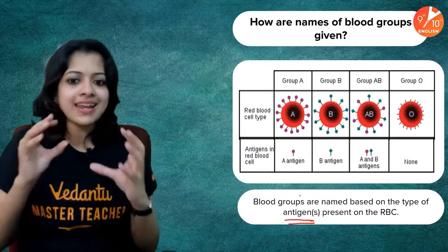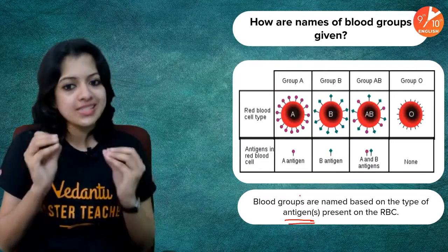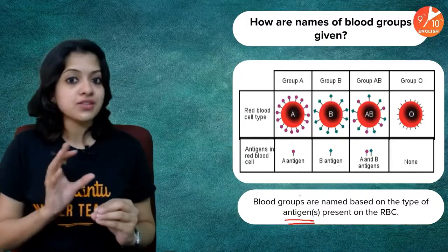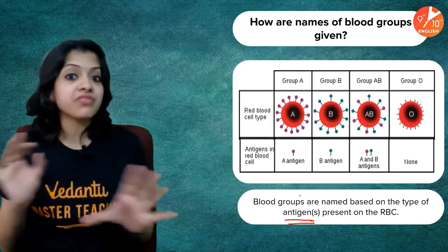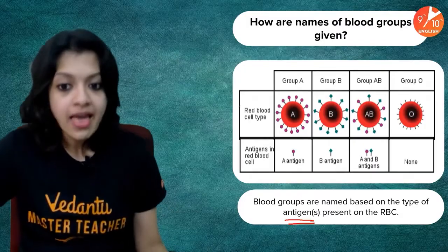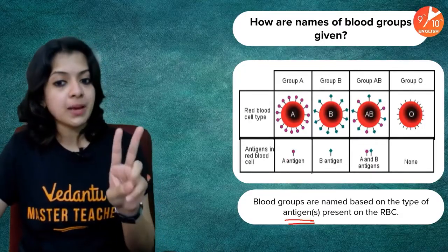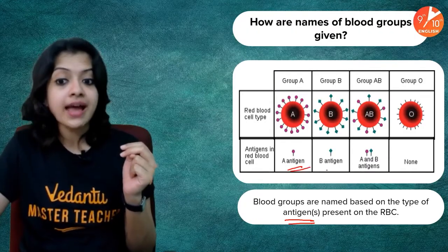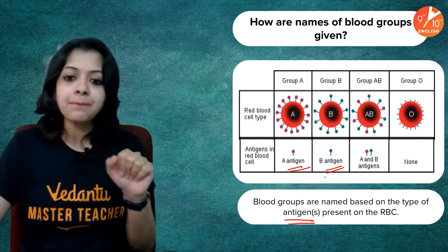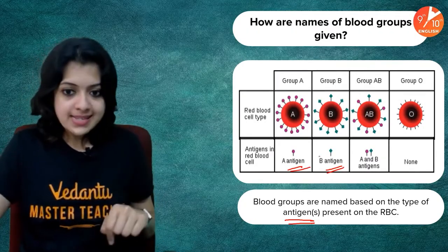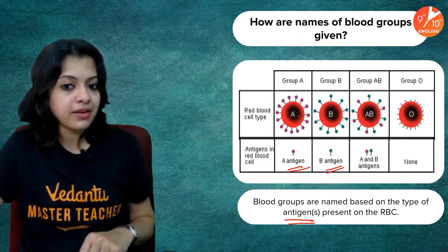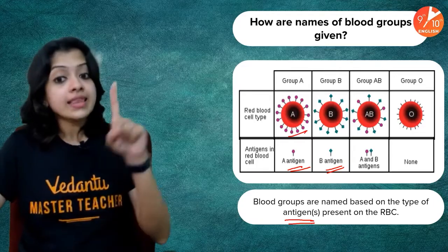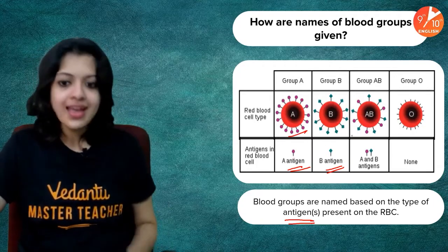But then there are certain naturally occurring antigens in our body. Some of them are present on the surface of the RBC for some of us. Some of us don't have it. I'll tell you what it is. There are 2 major types of antigens associated with your blood system: A antigen and B antigen. There are some people on whose RBC surface A antigens would be found. As you can see in this case, A antigens are found, right? They belong to blood group A.